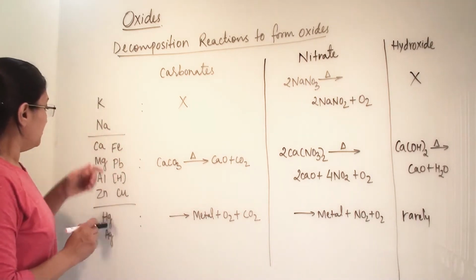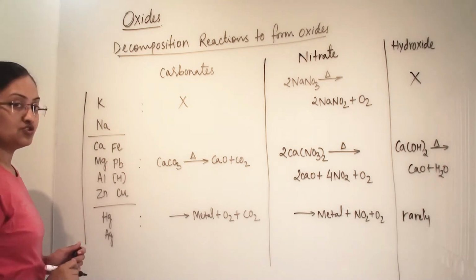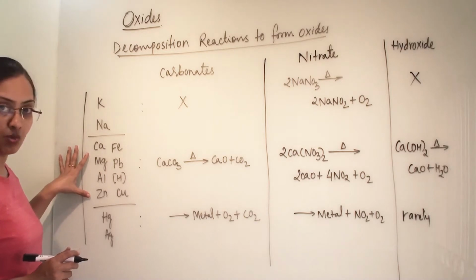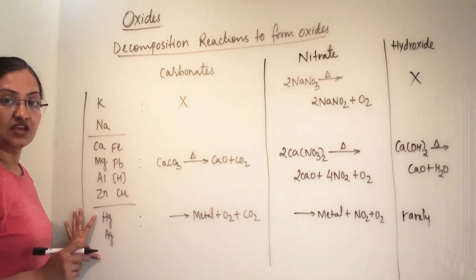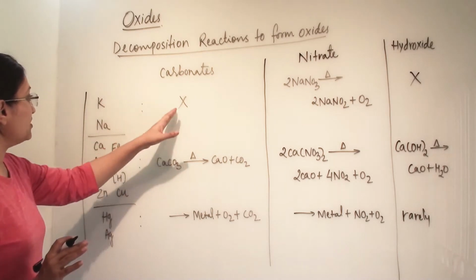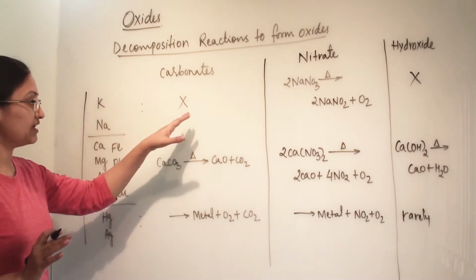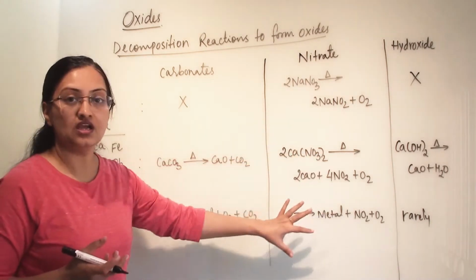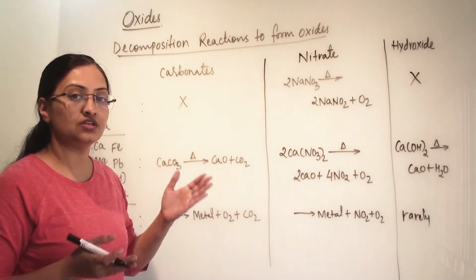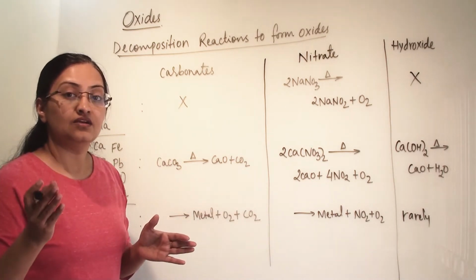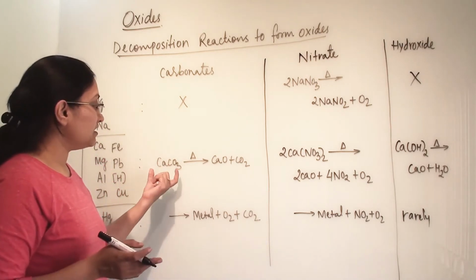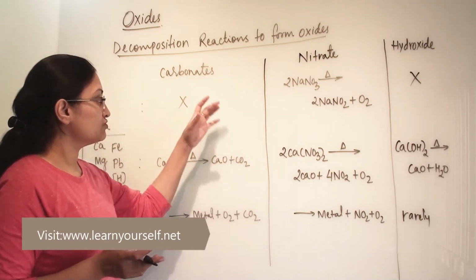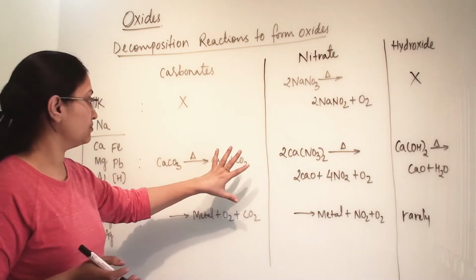So here I have written the activity series of metals. Potassium and sodium are very reactive metals. These are moderately reactive metals and these are the least reactive metals. So carbonates of potassium and sodium cannot decompose, meaning they are so strongly attached to each other. Here we are doing thermal decomposition. Now what is thermal decomposition? The decomposition which happens with the help of heat. So when we give heat to any substance, it will break down, it will decompose and give us products. So all these reactions are thermal decomposition reactions.